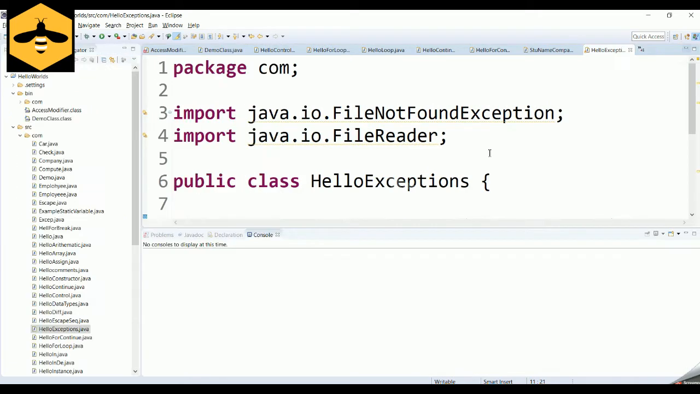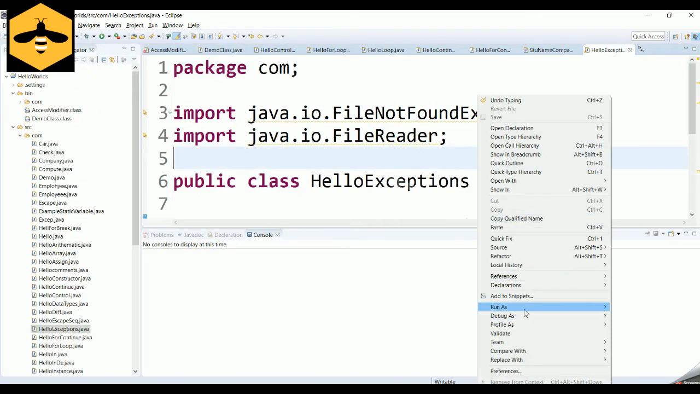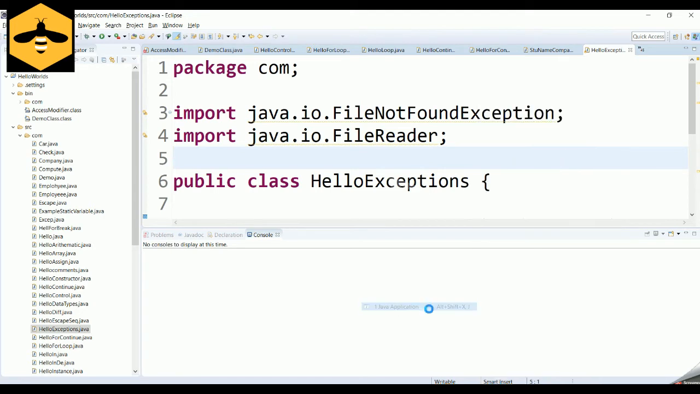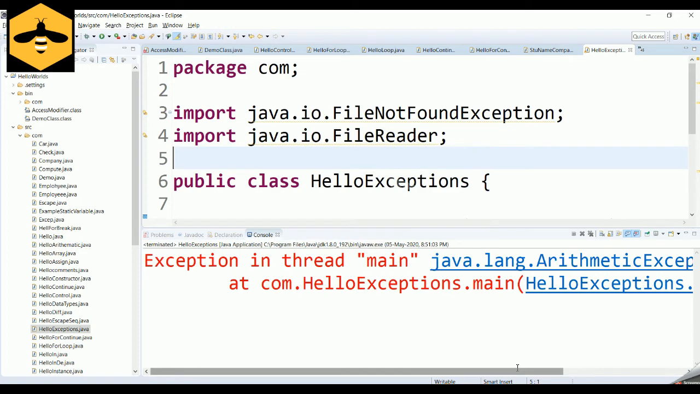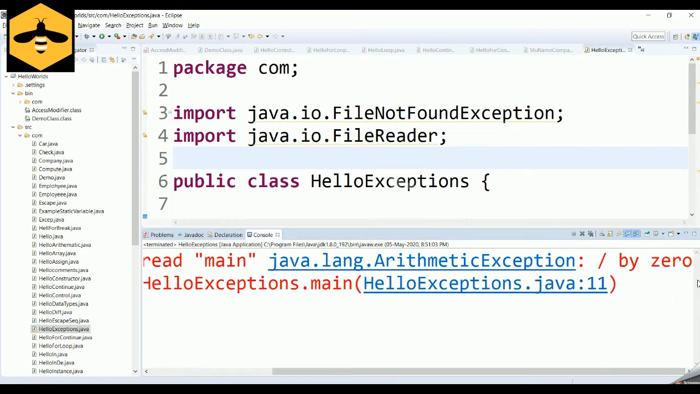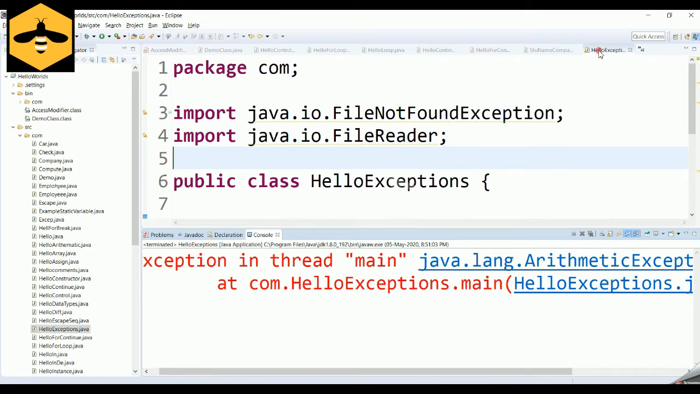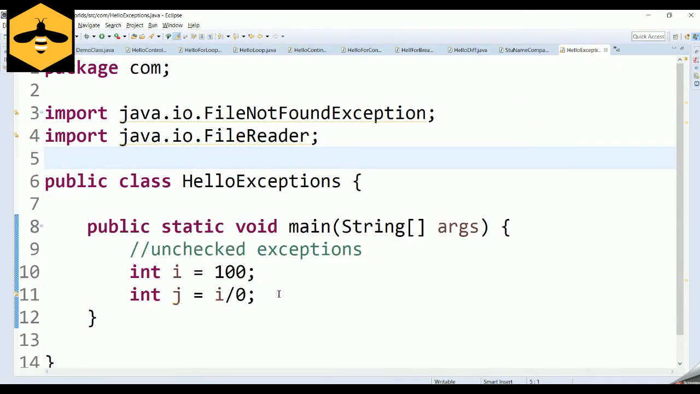So what happens if you run this particular program? Let's run it and see what is happening. If you run it, it will end up with an arithmetic exception. It will say that division by 0 is not allowed in Java, and it will throw an arithmetic exception. So these exceptions are called unchecked exceptions in Java.